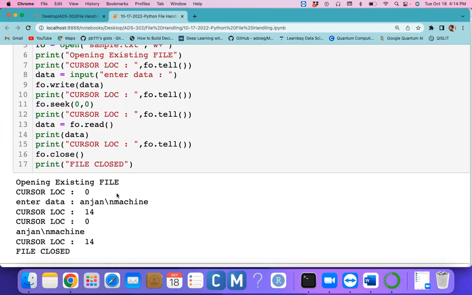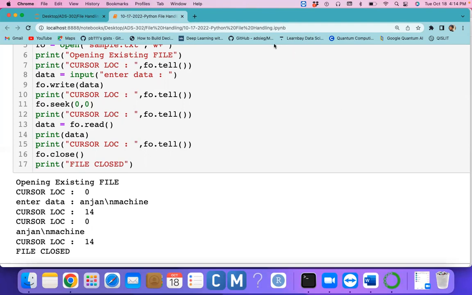And what happens if you don't put the cursor back at 0? Does it read from that particular point onwards? See here, the file always does the operation from where the cursor location is, from that particular point onwards. Let me take a small example.